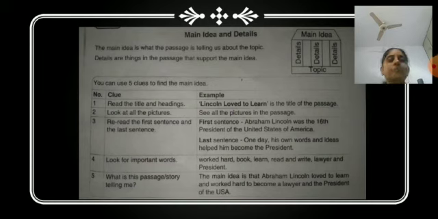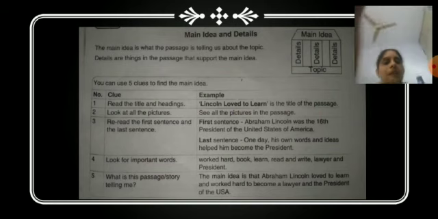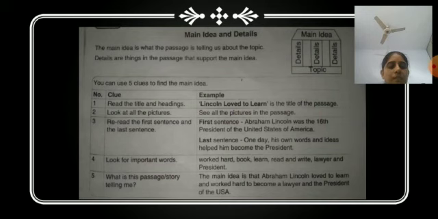Clear? What are the first and the last sentences given here? Let's read. Abraham Lincoln was the 16th President of the United States of America. This is the first sentence of the passage. And what is the last sentence? One day, his own words and ideas helped him become the president. So, based upon these 2 sentences, we will try to form our main idea.